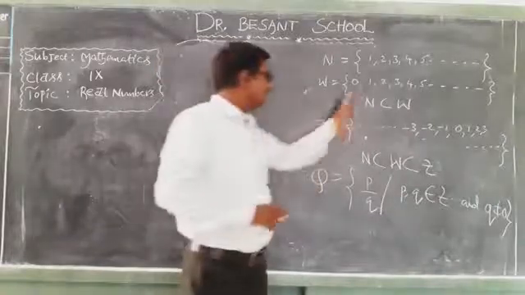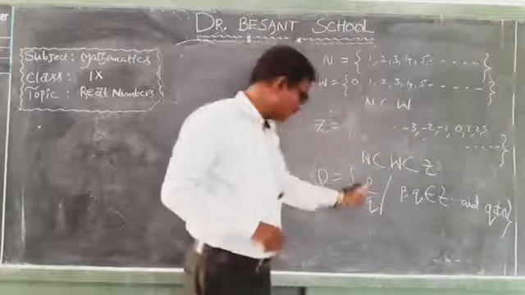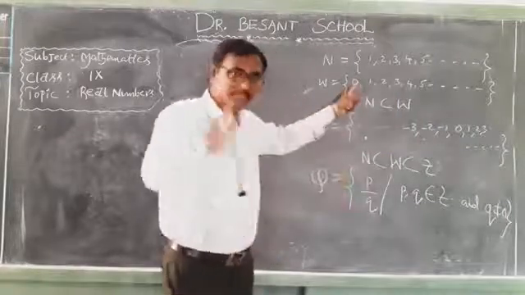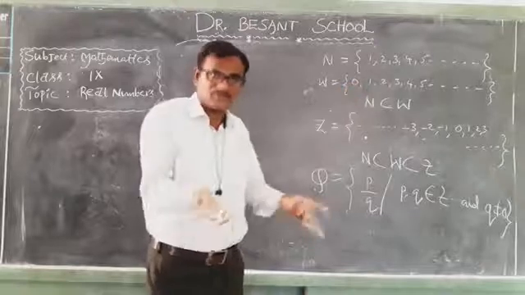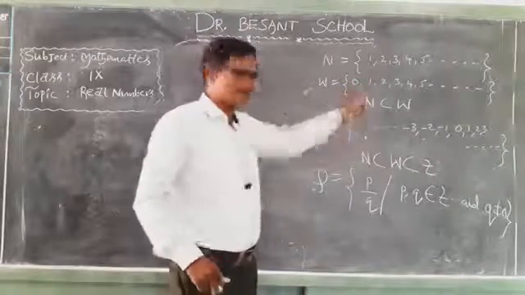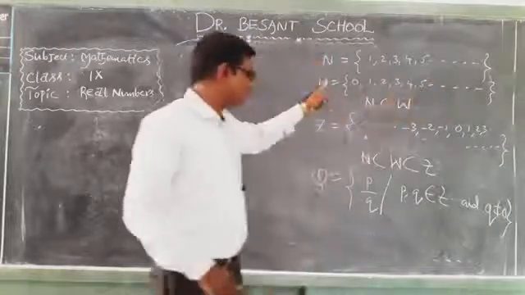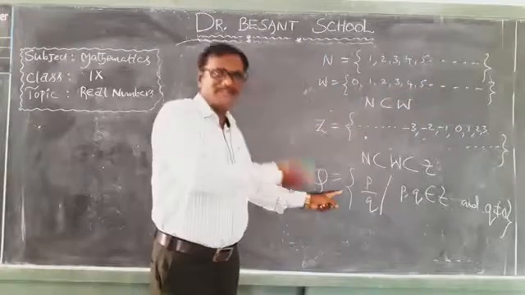And also every whole number can be expressed in the form of P by Q. So 0 is also a rational number. Why? Because 0 can be written in the form of P by Q, 0 by 1. So here also 1 by 1, 2 by 1, 3 by 1, 4 by 1, 5 by 1. So every whole number is a rational number.